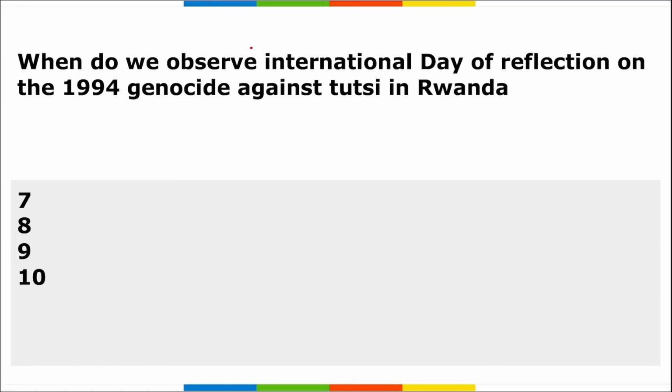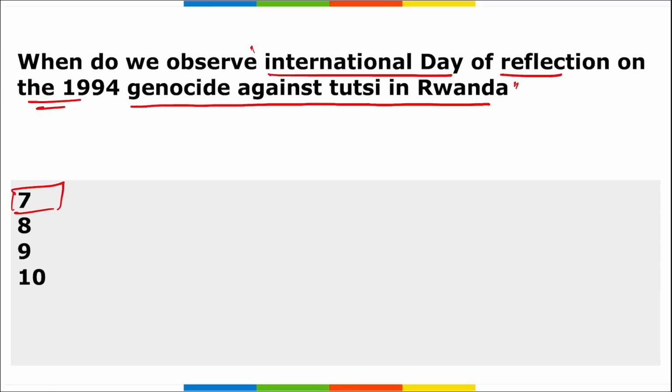Next, when do we observe International Day of Reflection on the 1994 genocide against Tutsi in Rwanda? This day is also observed on 7th of April. Important. And it is basically International Day of the Reflection of Genocide in Rwanda, annually observed on 7th of April, and it is to honor the memory of the victims of the 1994 genocide against the Tutsi, Hutu, and others who opposed in Rwanda. This is the 29th anniversary that we observed in 2023.